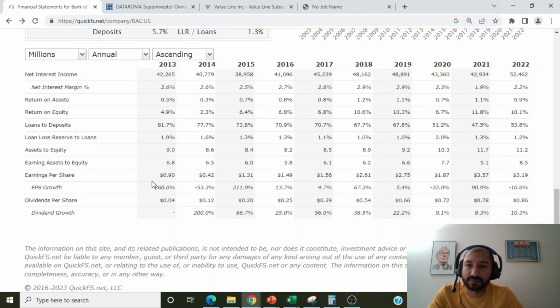Next, looking at the company's earnings per share. Over the past 10 years, the company's earnings per share have also trended up. Back in 2013, the company's earnings per share was at 90 cents, and for the year 2022, it's at $3.19 per share. Finally, looking at the dividends per share.